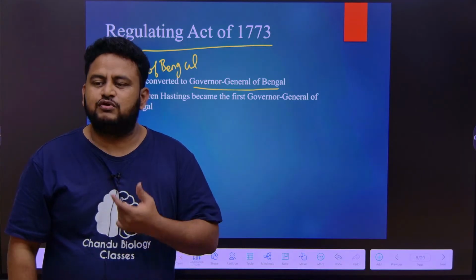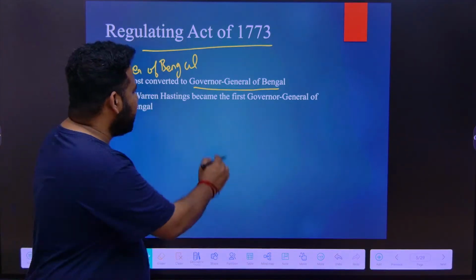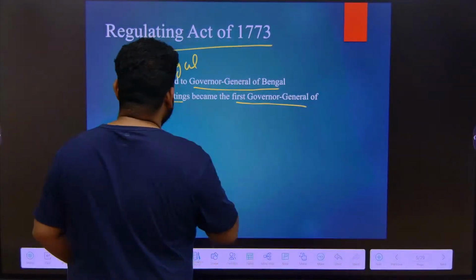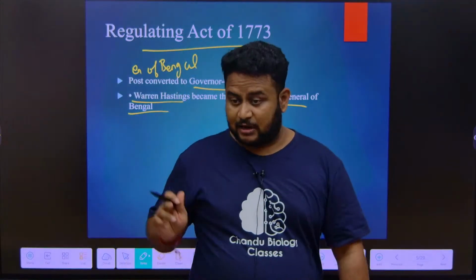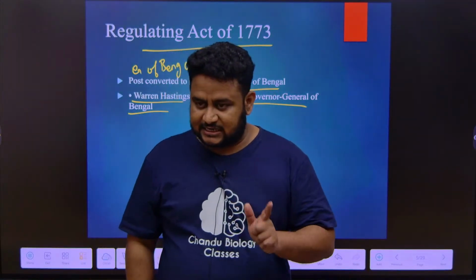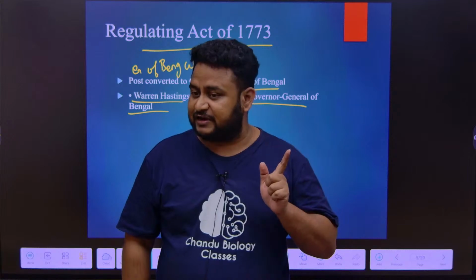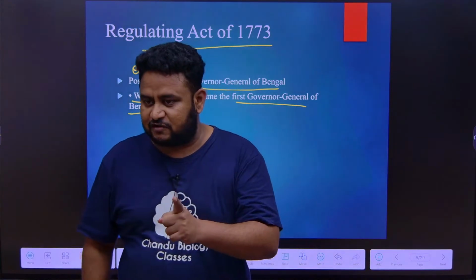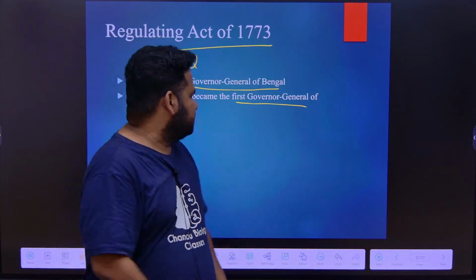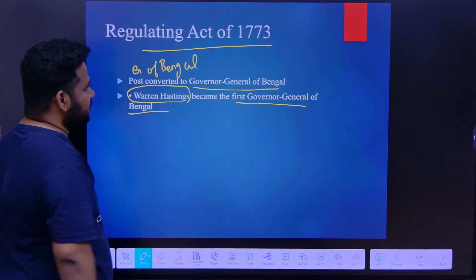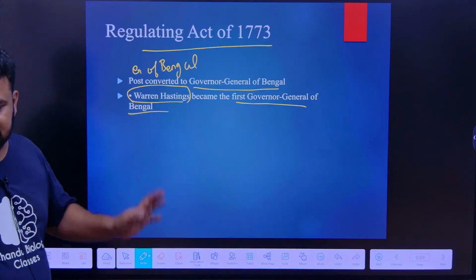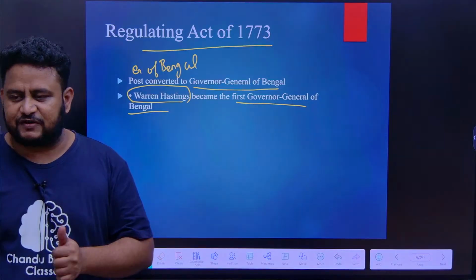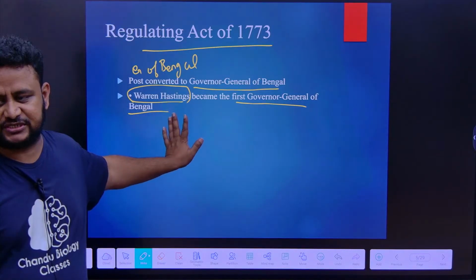If they ask who is the first Governor General of Bengal, it is Warren Hastings. A very important personality, asked in multiple exams. I am stressing again and again: later Governor General of India will come, that is totally different. The first Governor General of Bengal is Warren Hastings. The Regulating Act of 1773 changed the post of Governor of Bengal to Governor General of Bengal. Clear?